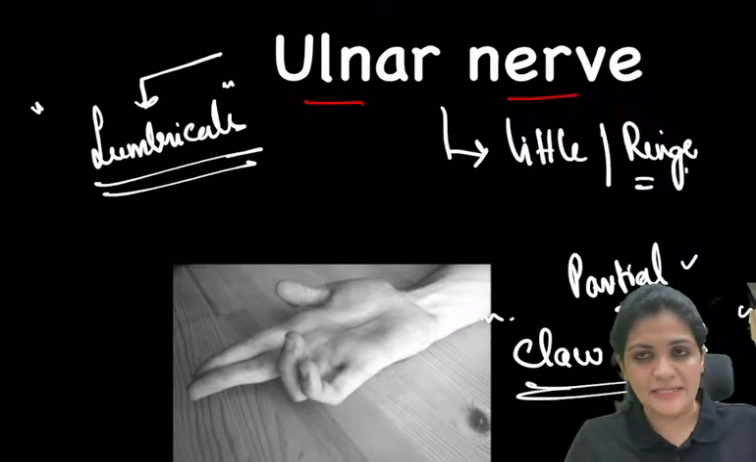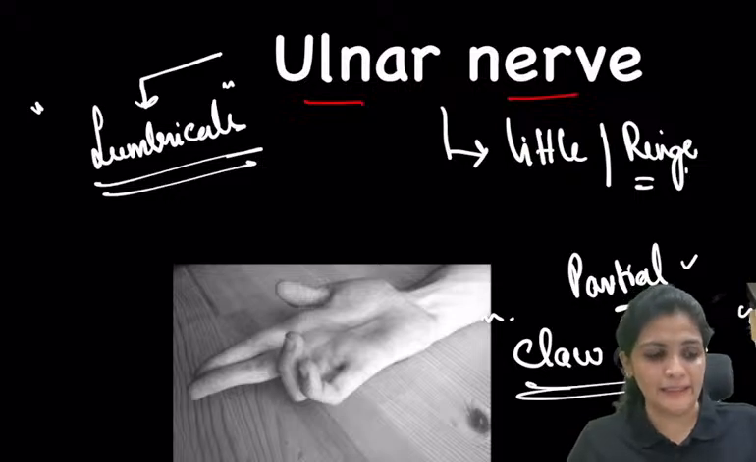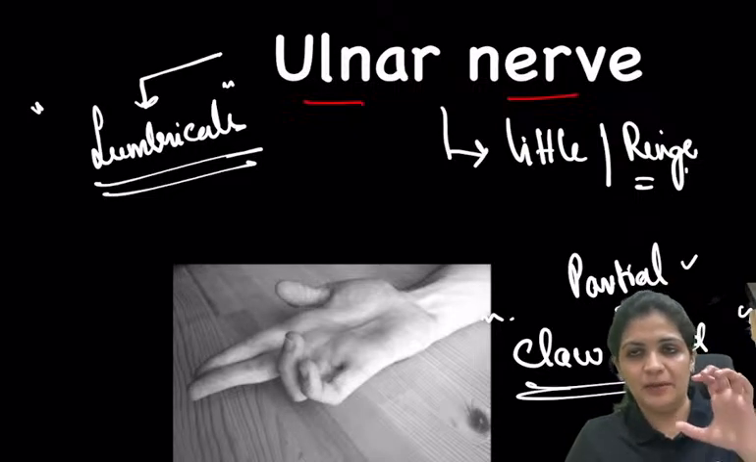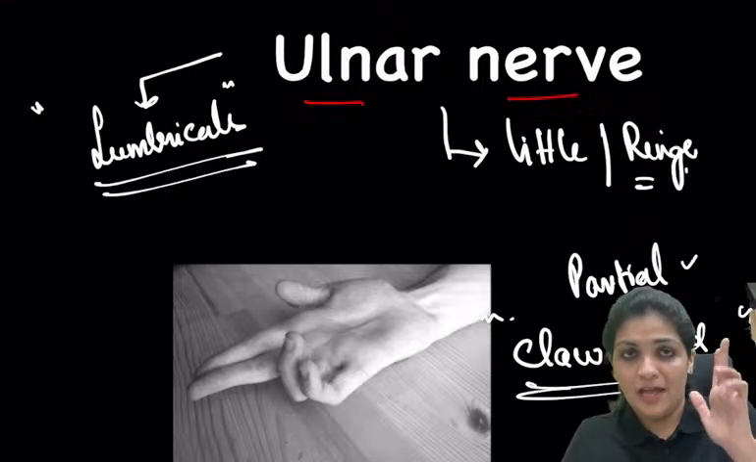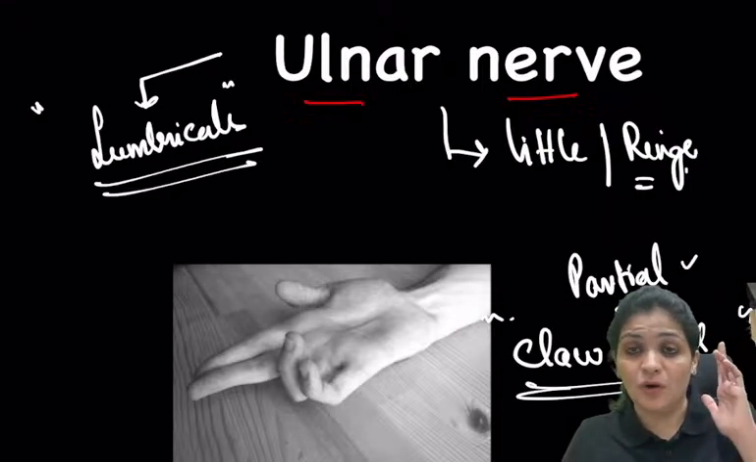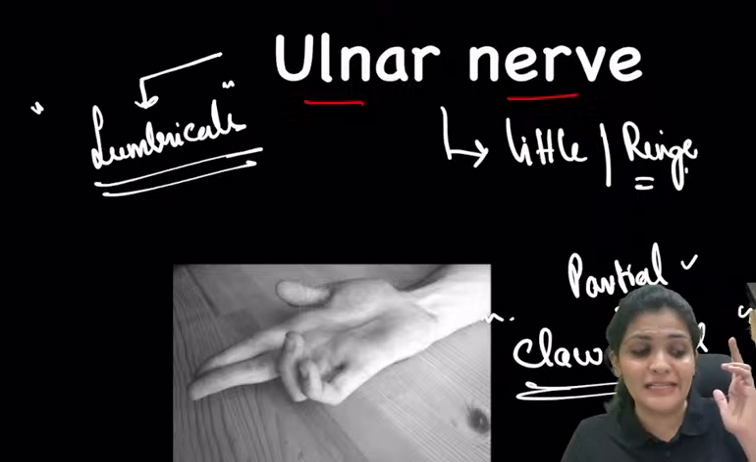yes, I want you all to answer. The complete claw hand is seen in both median and ulnar nerve palsy. So there will be a complete clawing like this. So this is a partial claw hand. So why is this clawing happening? Because there is a loss of lumbrical action.